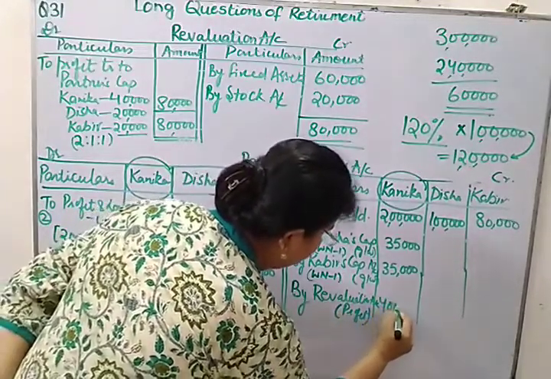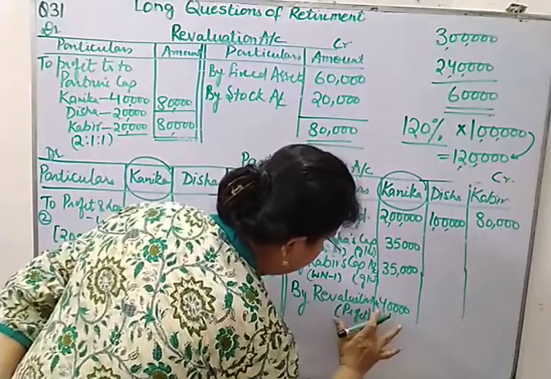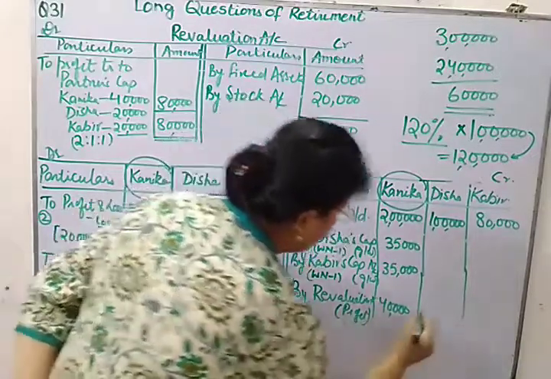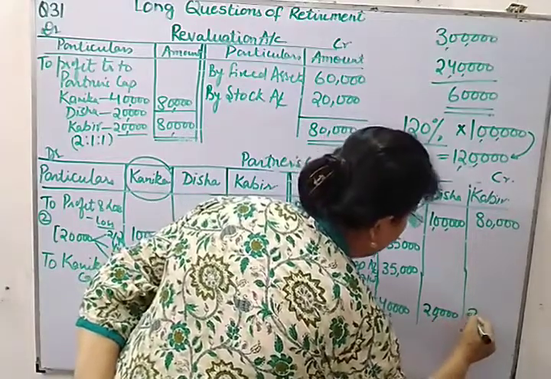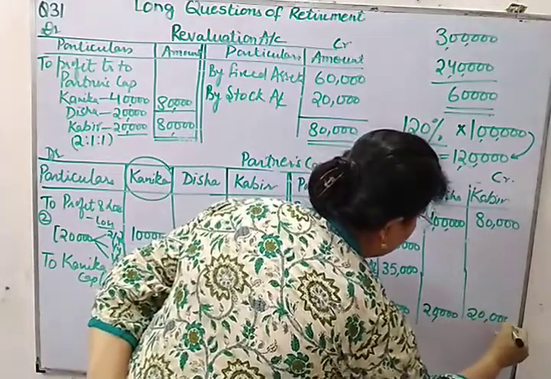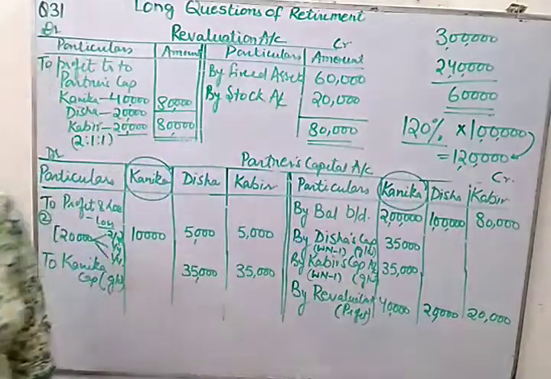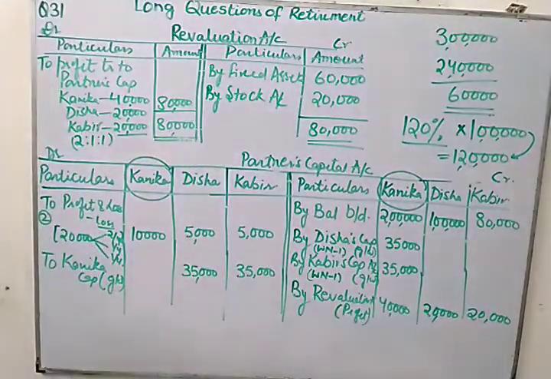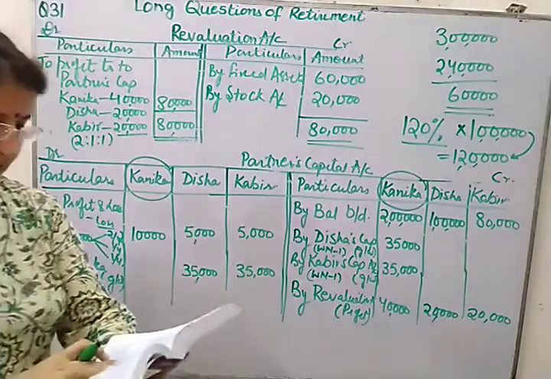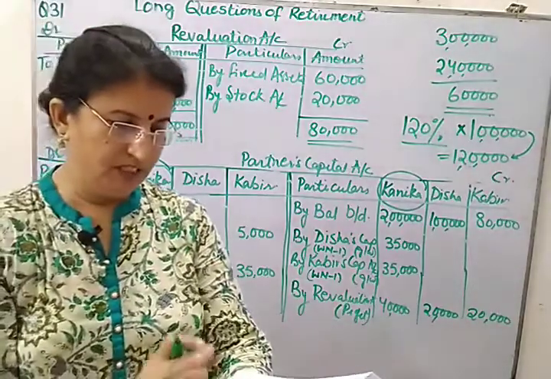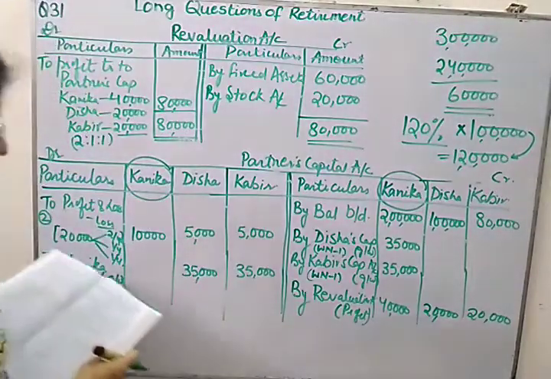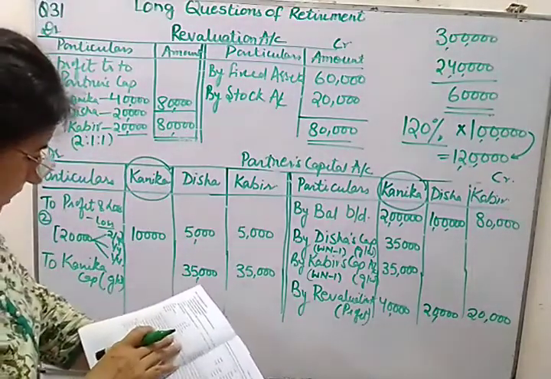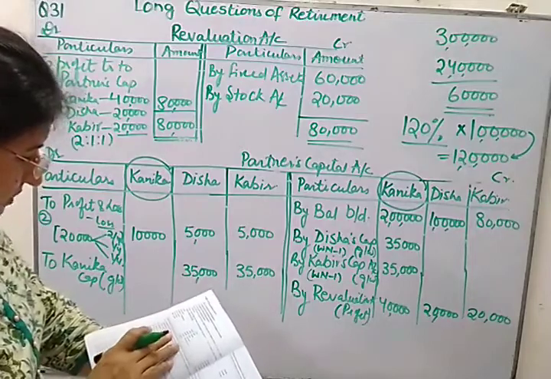It is 40,000, 20,000 for Disha and 20,000 for Kabir. Now what else after that? After that, it is mentioned that the amount payable to Kanika was to be transferred to her loan account. So let us finalize it. And there is no other amount which is to be transferred.